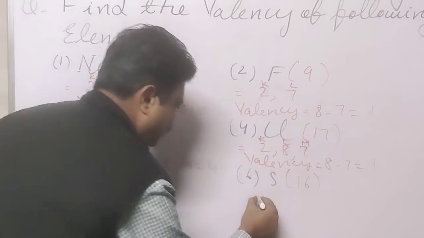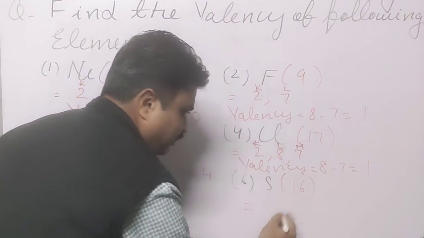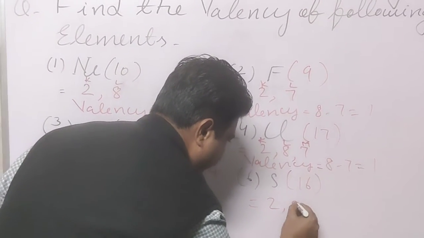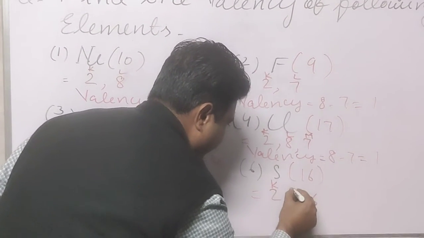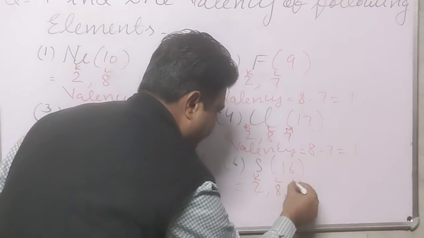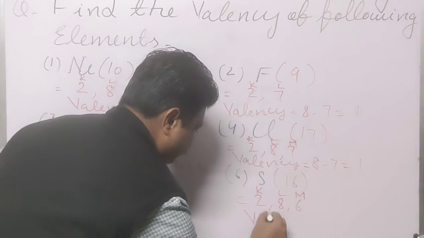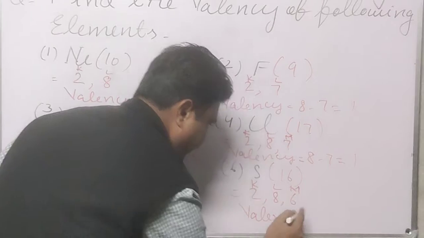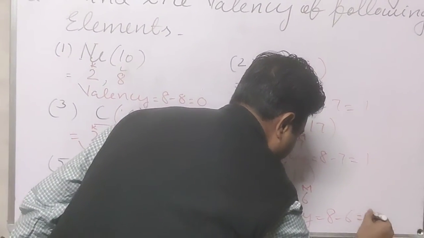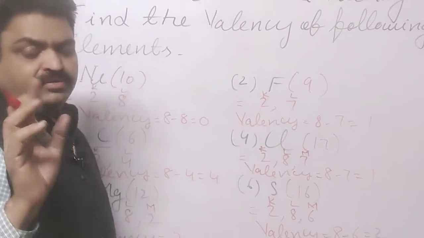Now we come to the next. It is sulfur and its atomic number is 16. So its electronic configuration is 2, 8, 6. In the K shell 2 electrons, in the L shell 8 electrons, and in the M shell 6 electrons. So what is its valency, student? Again we will subtract. How many electrons are needed to reach 8? It is 8 minus 6, 2 electrons. So its valency is 2, student.